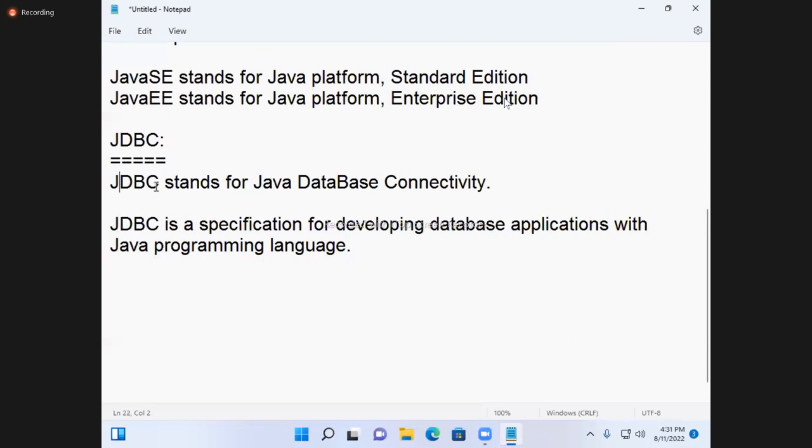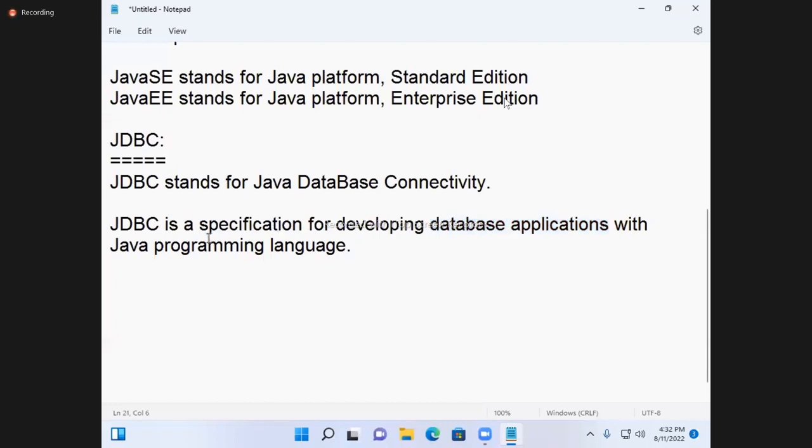This is the full form. This is the definition. Now, for understanding this definition, first of all, you should know what is a specification. You should know what is a database application. What is an application, you should know. What is a database application, also you should know. Then you will understand what exactly JDBC is.